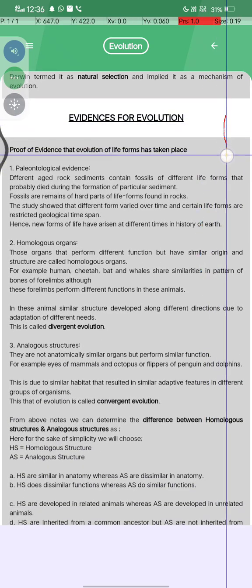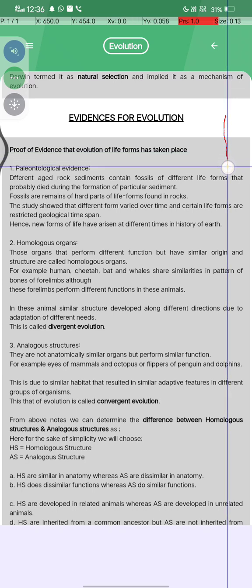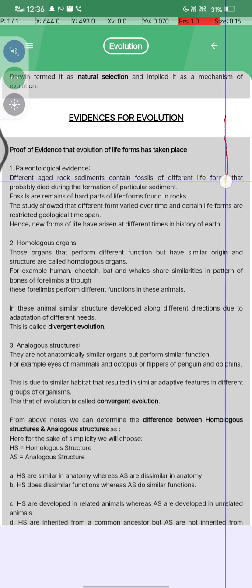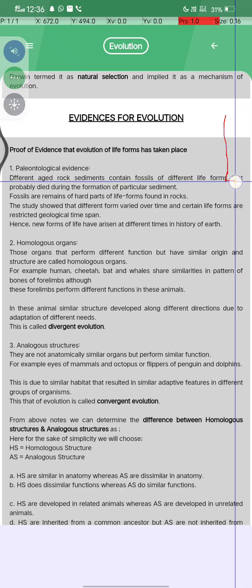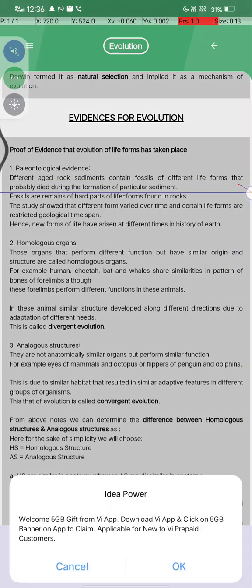Evidence of evolution क्या है? Proof or evidence that evolution of life forms has taken place. The first is हमारा paleontological evidence. इसमें क्या था? Rocks of different ages and sediments contain fossils of different life forms.